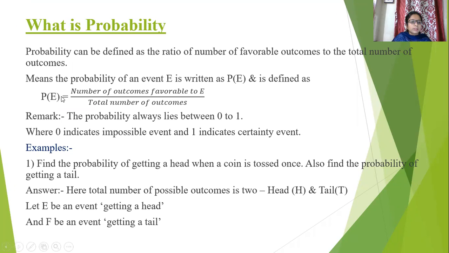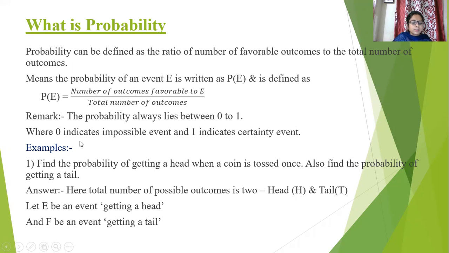Now, what is meant by probability? We calculate probability with the help of this formula: number of outcomes favorable to E divided by total number of outcomes. It is the ratio where the numerator is the number of outcomes favorable to E, divided by the total number of outcomes, where E is any event and the probability of E is denoted by P(E). The probability always lies between 0 and 1. When we say that probability is 0, the event is called an impossible event. And when we say that probability is 1, the event is called a certain event.